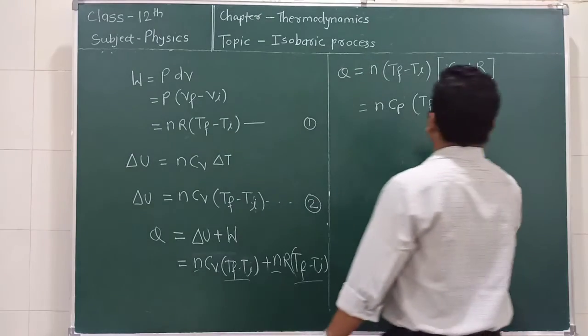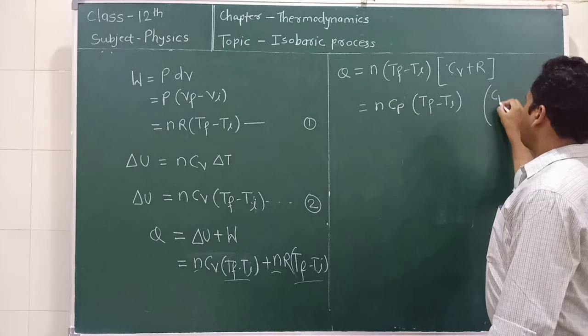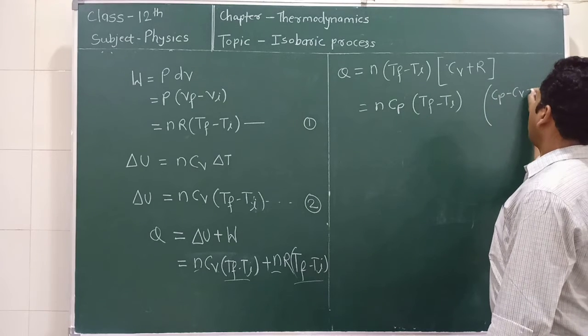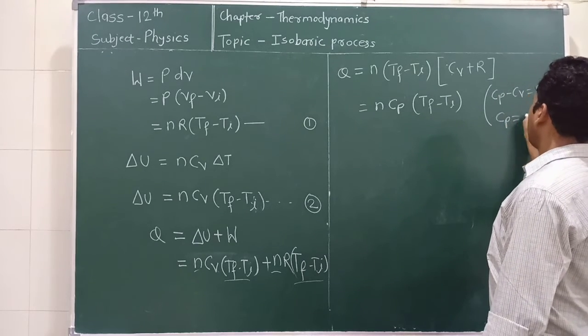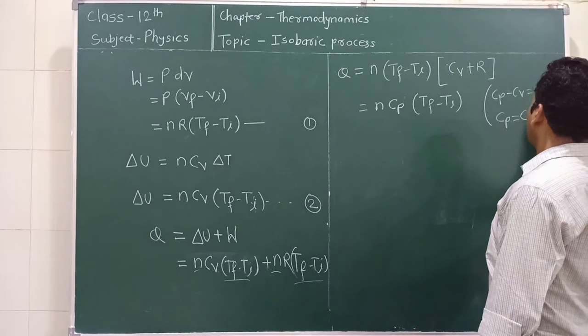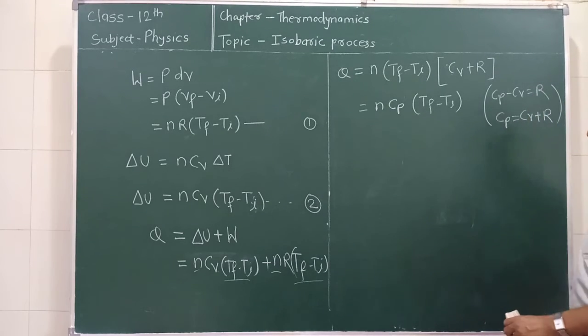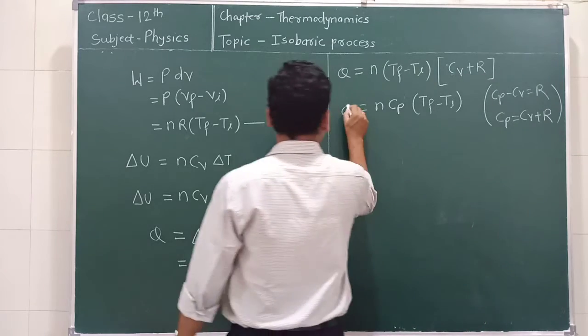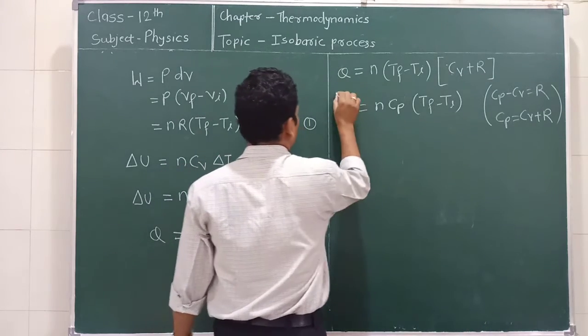Why? Because we know Cp minus Cv is equal to R, therefore Cp is equal to Cv plus R. So this is the equation for the heat transfer during the isobaric process.